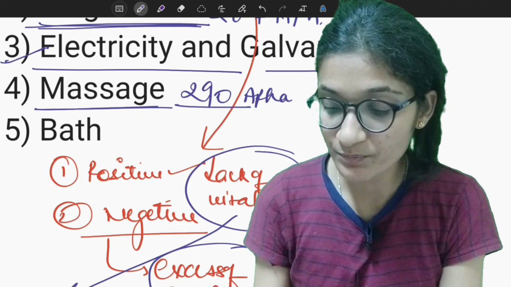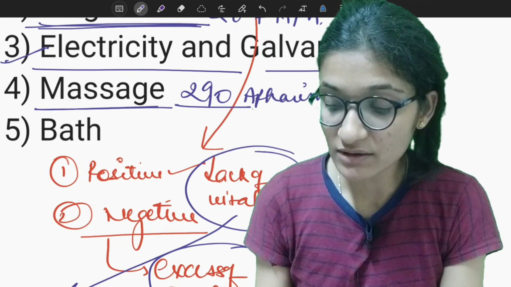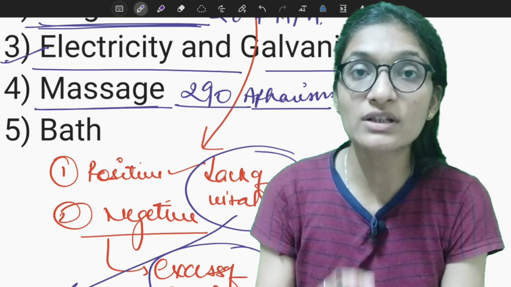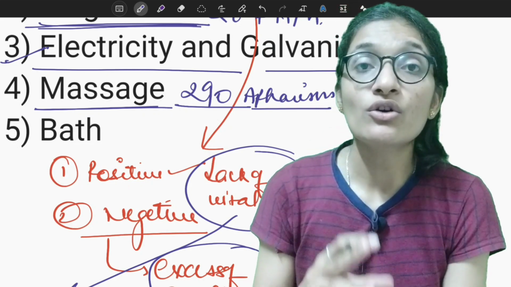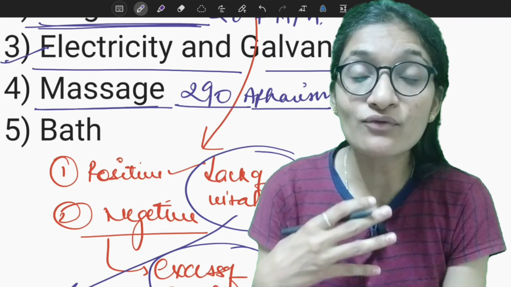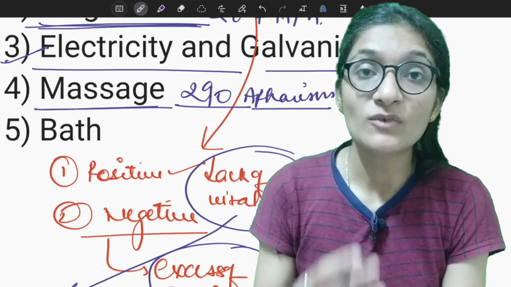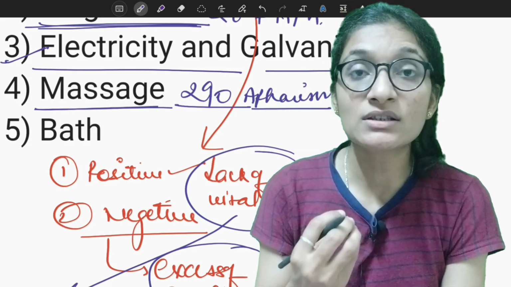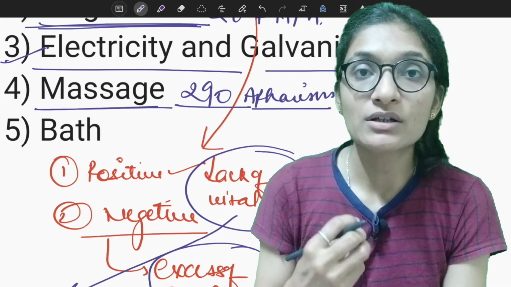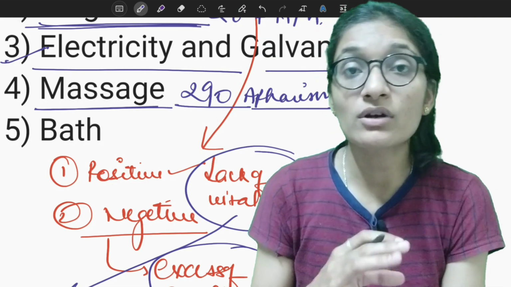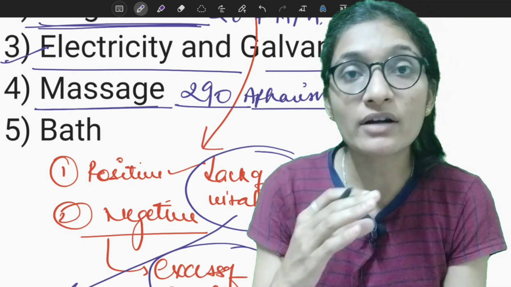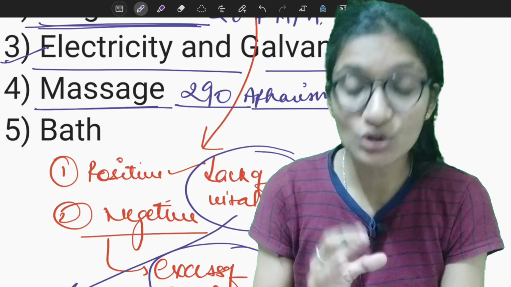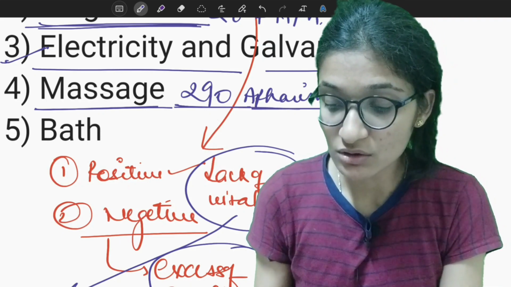Next is massage. Massage is mentioned in the 290th aphorism, and in this the massage is done to increase the blood circulation, to increase the lymph circulation, or to increase the flow of vital energy in the organism. When the patient is healthy but not gaining weight, or any such thing that renders the patient towards a cure, massage is used, and it is mentioned in the 290th aphorism.